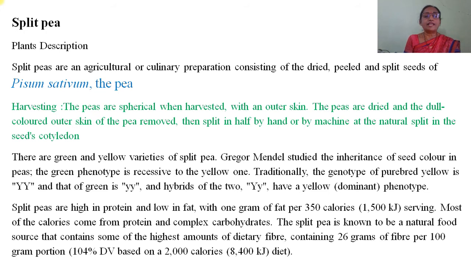Split beans are high in protein and low in fat, with 1 gram of fat per 350 calorie serving. Most of the calories come from protein and complex carbohydrates. The split pea is known to be an annual food source that contains some of the highest amounts of dietary fiber, containing 26 grams of fiber per 100 gram portion.